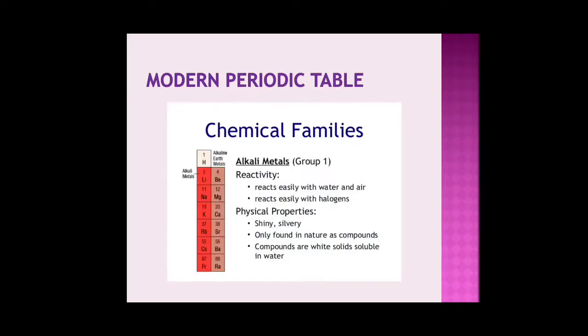Now the chemical groups or chemical families. We have to study only 4 groups, as I said. The first group is called alkali metals. Alkali metals react very easily with water, and they can also react very easily with halogens. What is the physical property of these metals? They are shiny, silvery. They are found in nature as compounds. Why are they found as compounds, not in their original form? Because they are highly reactive.